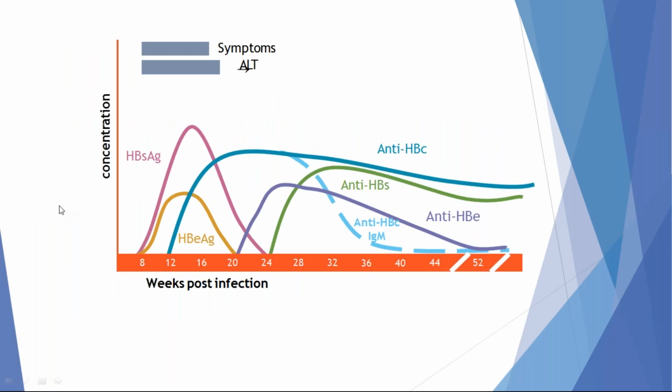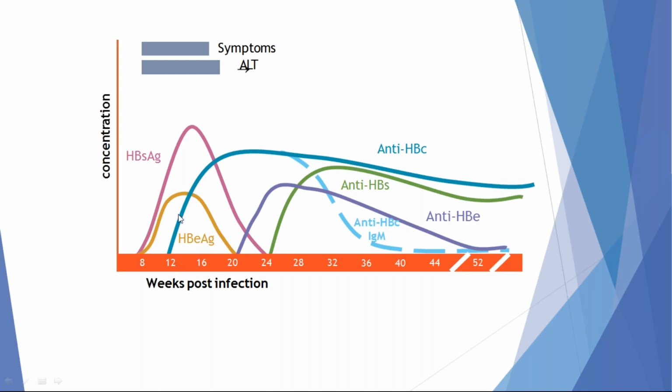This is the natural course of appearance of immunological markers in a patient infected with hepatitis B virus. The first antigen to appear in the blood is hepatitis B surface antigen, followed by hepatitis B e antigen. We cannot isolate hepatitis B core antigen from patient blood, because it stays only in liver hepatocytes. If at all present, it is covered by the surface or envelope antigen. That's why we cannot isolate hepatitis B core antigen, and we can isolate only HBsAg and HBeAg.